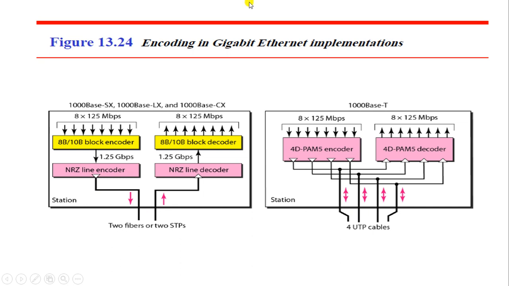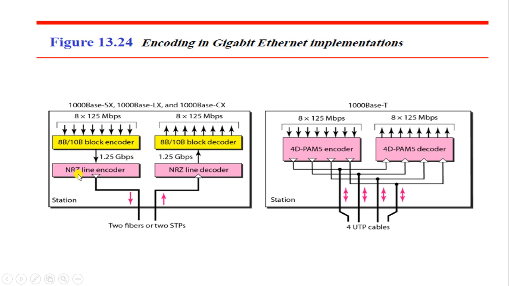As far as the encoding of Gigabit Ethernet is concerned, 1000Base-SX, 1000Base-LX and 1000Base-CX use 8 x 125 Mbps of data, where you are using a block encoder. The block encoder used here is 8B/10B, where B is nothing but bits.